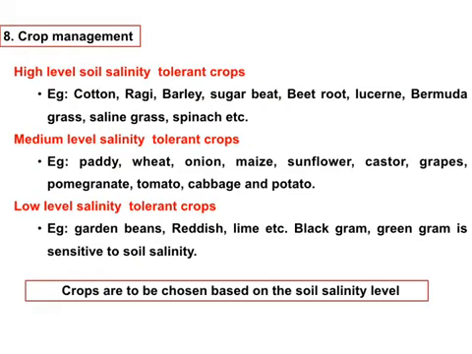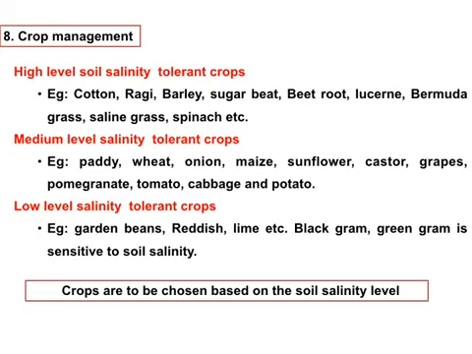Then crop management for the salinity problem. There are different salinity tolerant crops. First one is high level soil salinity tolerant crops. These are the crops: cotton, ragi, barley, sugar beet, beetroot, lucerne, remoda grass, saline grass, spinach. These are the crops grown in high salinity areas. They can tolerate this high salinity, so we can grow these crops.